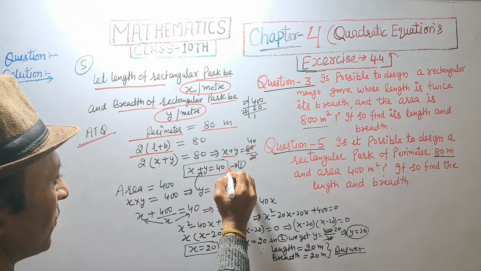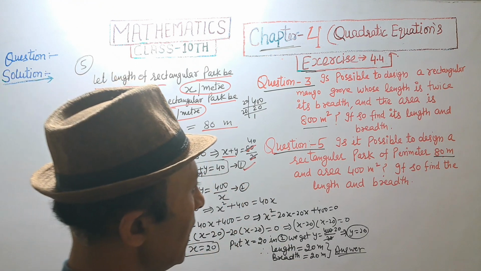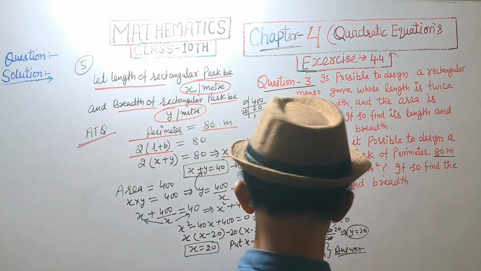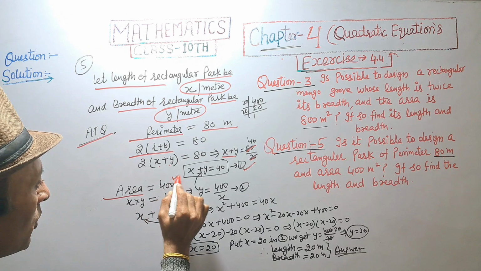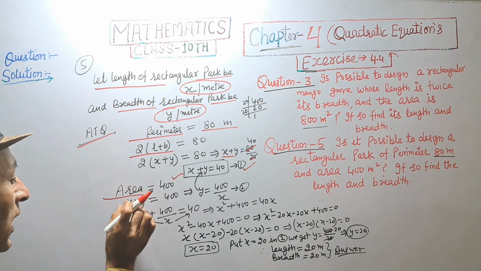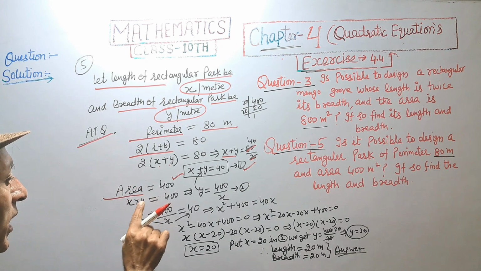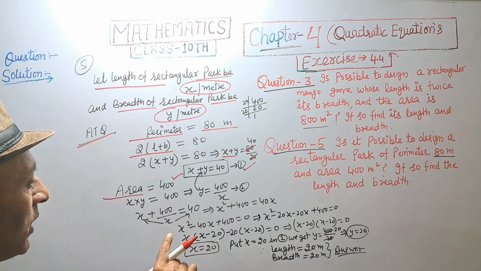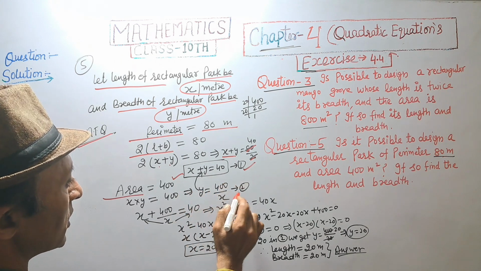So we get equation first, that is x plus y equal to 40. And area equal to 400 meter square. Given area is 400 meter square. Area of rectangle is equal to L into B, that is x into y is equal to 400, and this implies y is equal to 400 upon x.